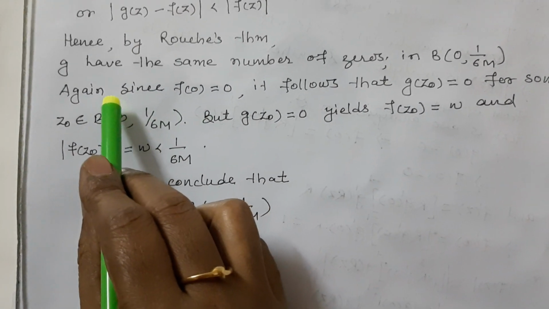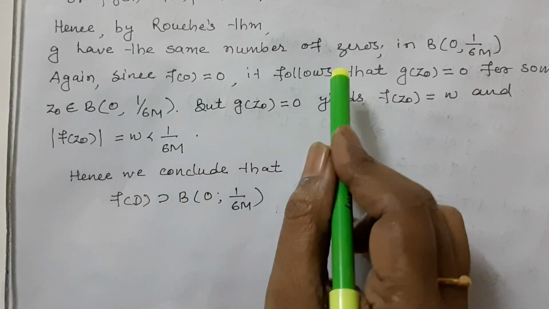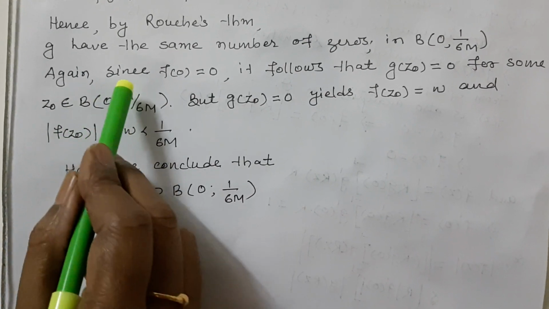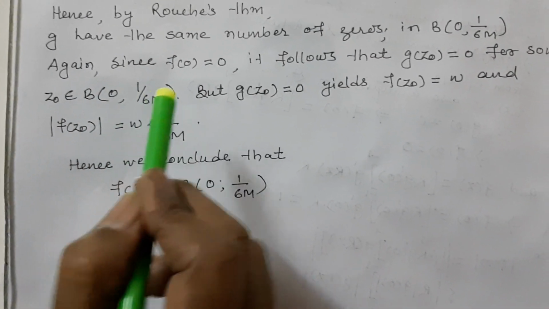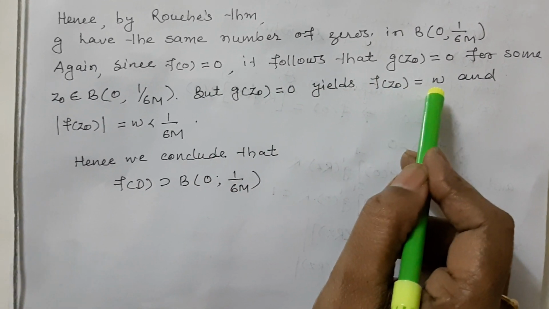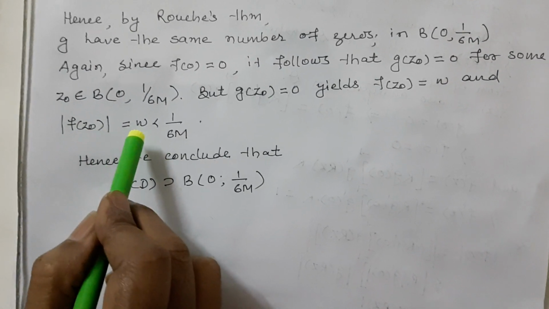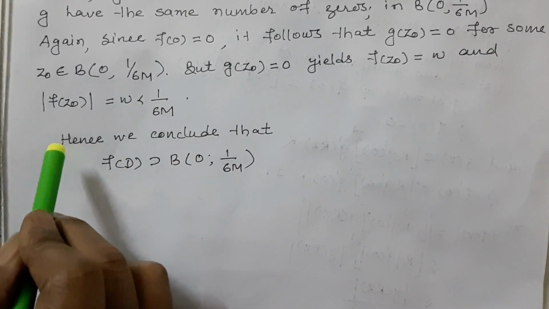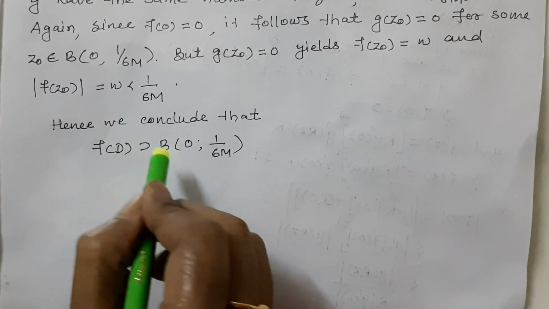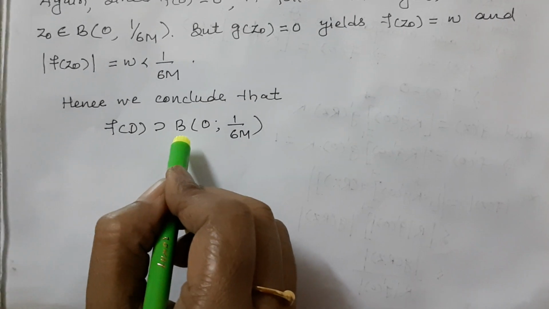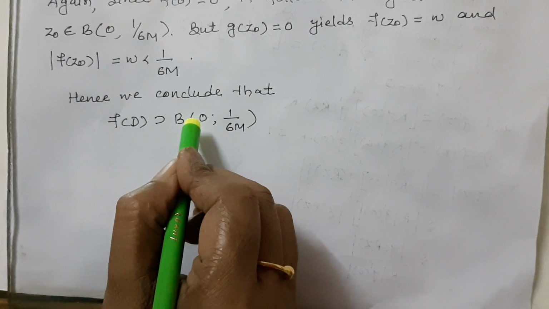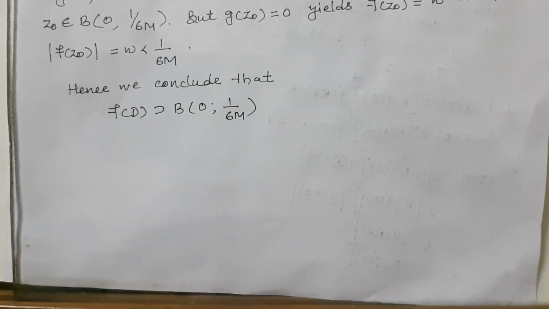Since f(0) = 0, it follows that g(z₀) = 0 for some z₀ belonging to B(0, 1/6M), where 1/6M is the radius. But g(z₀) = 0, so f(z₀) = w, and |f(z₀)| = |w| < 1/6M. Hence, we conclude that f(D) is a proper superset of B(0, 1/6M), where 0 is the origin or center and 1/6M is the radius.